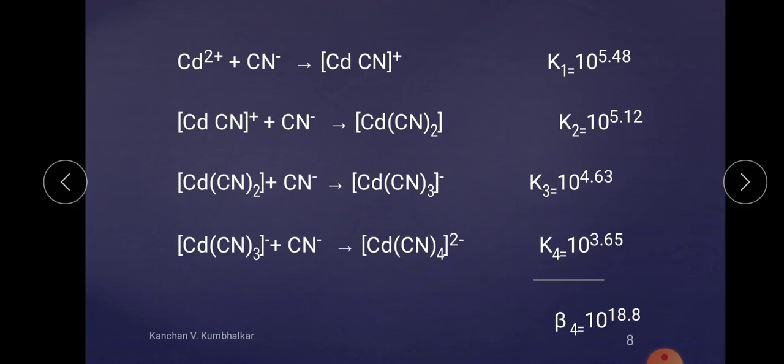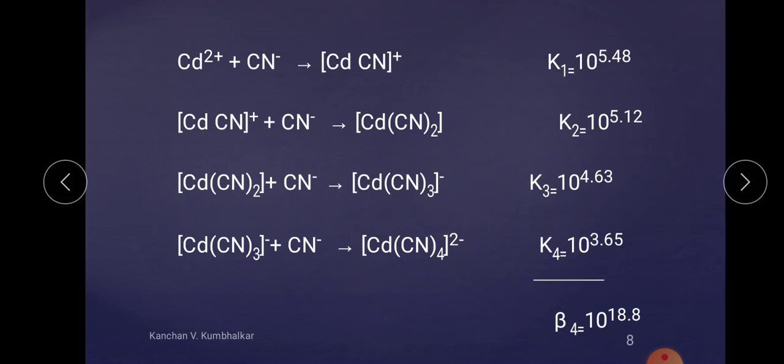I state that K1 is greater than K2, K2 is greater than K3 and K3 is greater than K4. Why is it happening? When the first ligand is introduced, suppose we want 4 ligands to get attached to the central metal atom. Now if I take a central metal atom and introduce one single ligand, for this ligand there are 4 spaces available. It can attack from any of the 4 sides, because we are introducing 4 ligands.